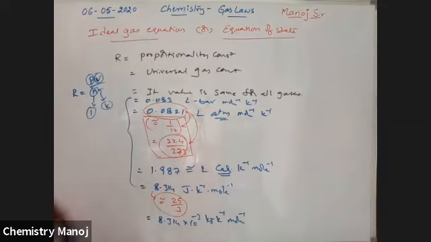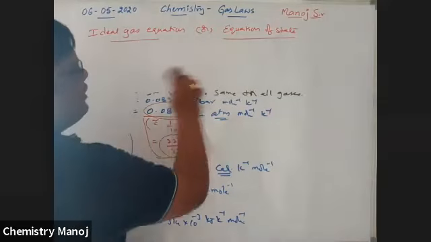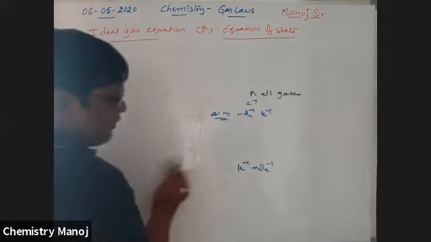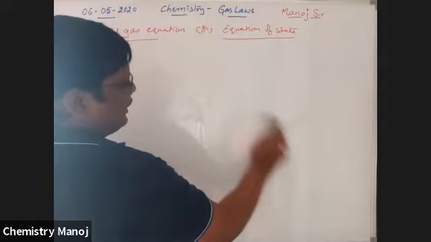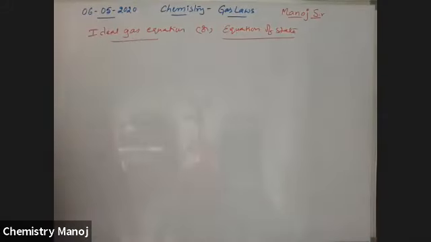So this is the ideal gas equation. What is that? PV is equal to nRT. R is the proportional constant. It is nothing but the universal gas constant. Its value is always fixed. That R value depends only on the units of pressure and volume.